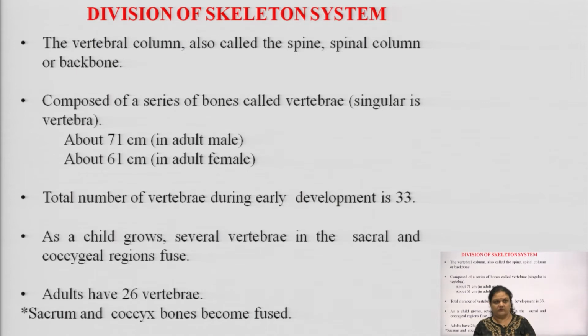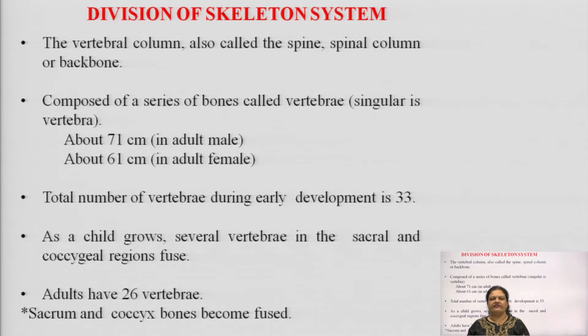It is very important for our body posture, for sitting, for lying, and for other functions also. The vertebral column is also known simply as the spine, the spinal cord or the backbone of the human body. It is composed of a series of bones.